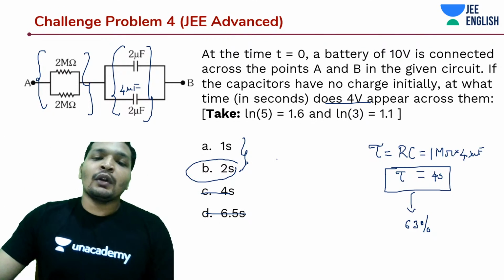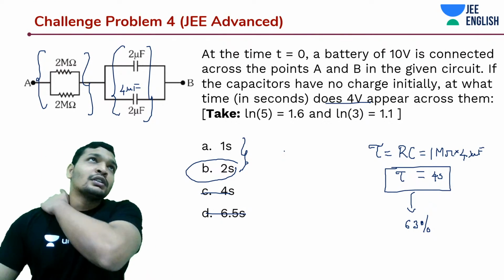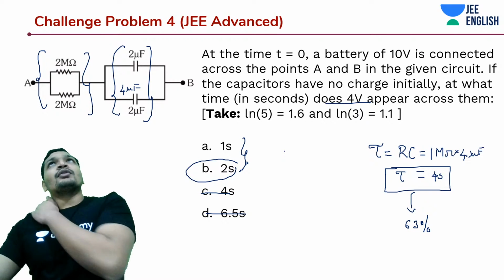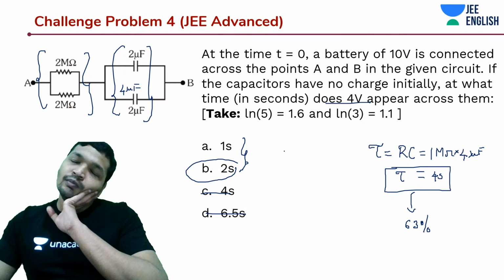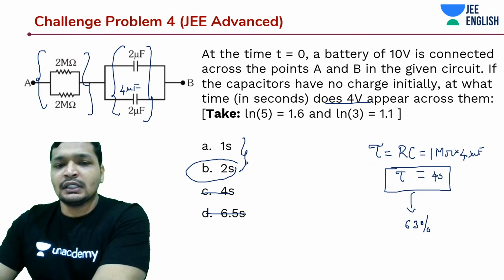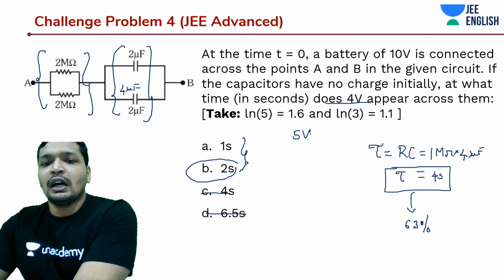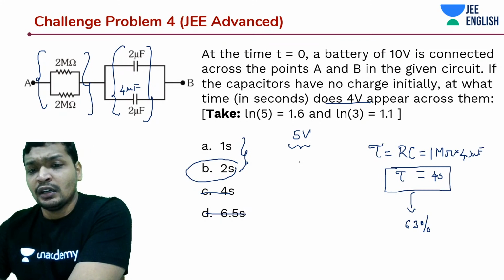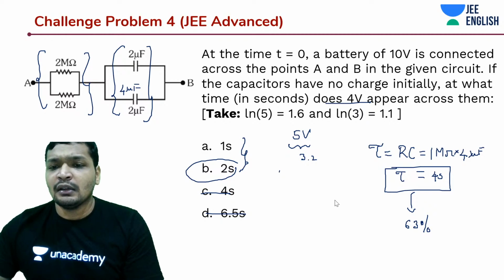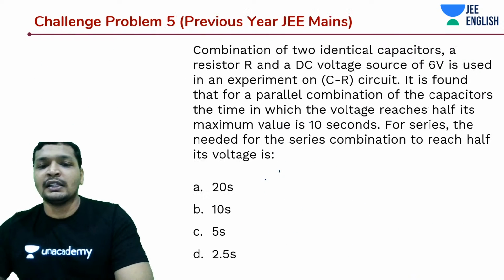We saw on the graph that it reaches 0.5 of the maximum at near about 0.7 tau. At 0.7 tau, it reaches anywhere around 50% of the maximum. So 5 volts would be reached at somewhere near 0.7 times tau. So that was 3.2 seconds. So you can guess some things like that. But yes, this is one of the ways of doing it. But this was actually, as I told you, a numerical based question. You have to answer in terms of numbers.